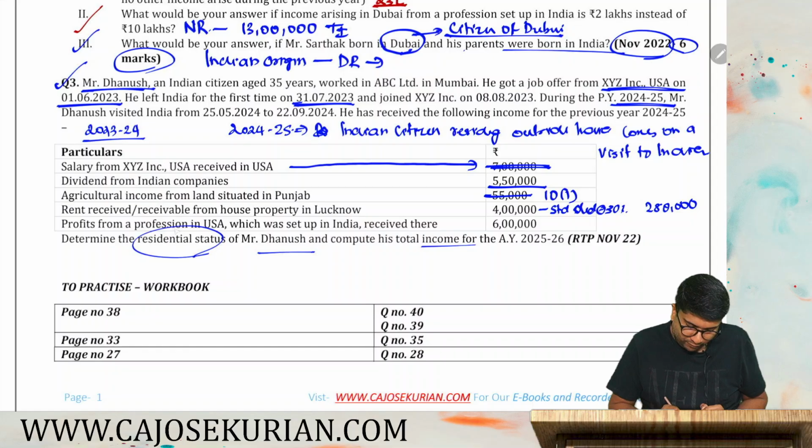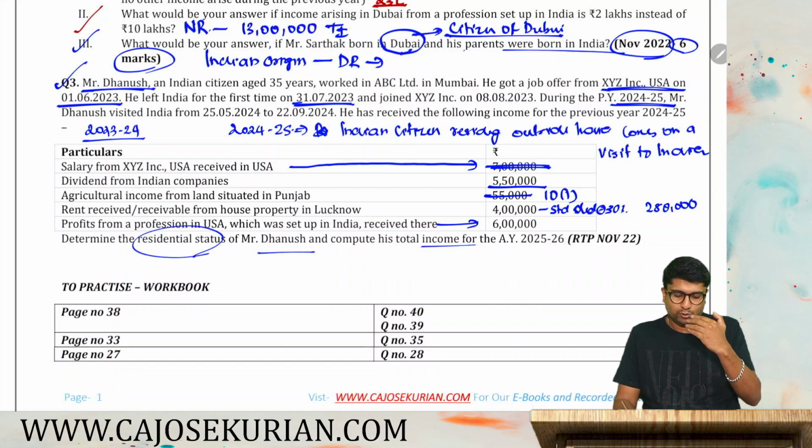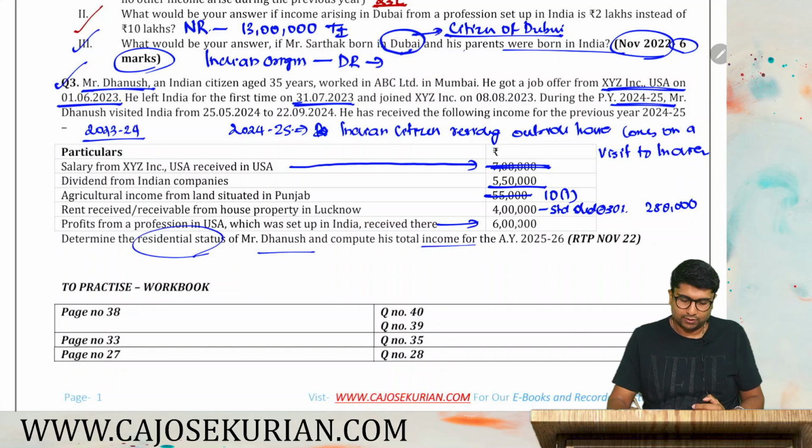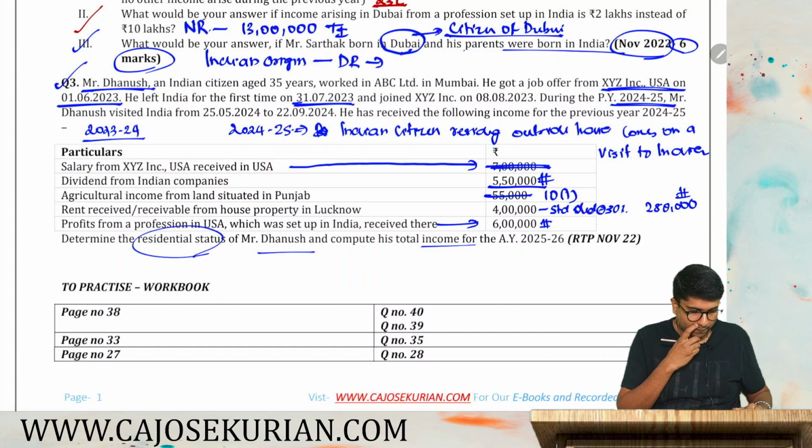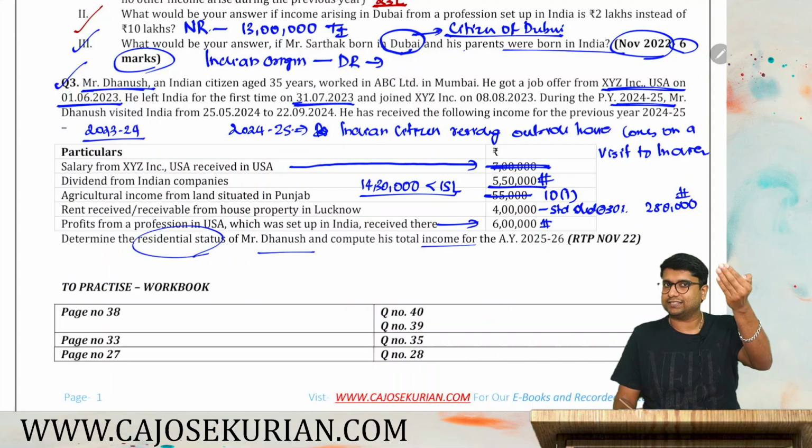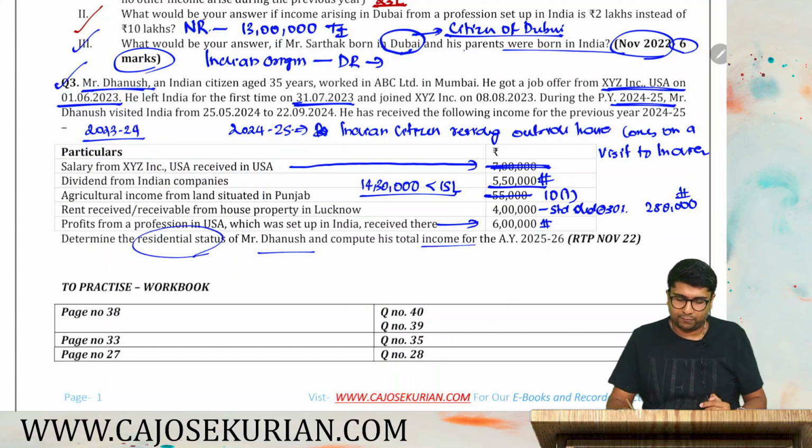Then profit from profession in USA which was set up in India. You have an income accrued outside India, but due to profession set up in India, that also has to be considered. So 2 lakh 80 plus 6 lakh plus 5 lakh 50. That will be 14 lakh 30,000. So total income from Indian sources is 14 lakh 30, which is less than 15 lakh. So the 120 plus 365 day condition is not applicable. For him only one condition is applicable, that is whether he has stayed in India for 182 days or more.